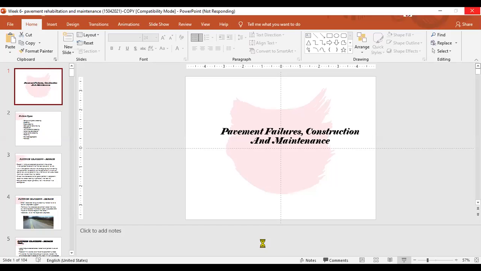Today we'll discuss pavement failures, construction and maintenance.